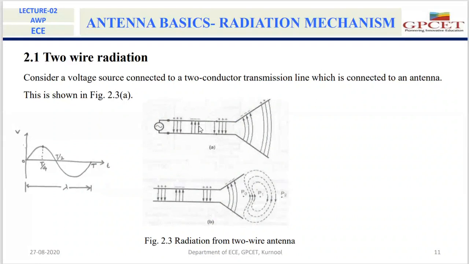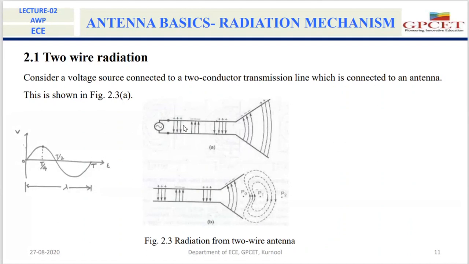The force will always act in the tangential direction to the field lines, and its strength is proportional to the intensity of the electric field.